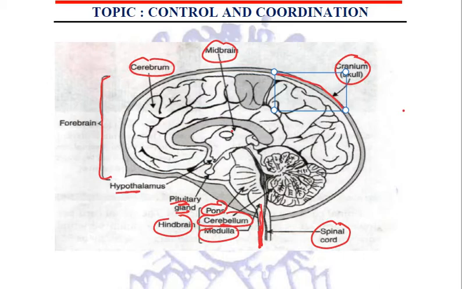Now, this spinal cord goes along till our backbone, and we know that in order to protect the spinal cord, we have got the vertebral column and the fluid CSF, cerebrospinal fluid. It is present in the spinal cord itself also, right? And from this spinal cord, there are 31 pairs of spinal nerves which arise and they go to all the parts of the body.